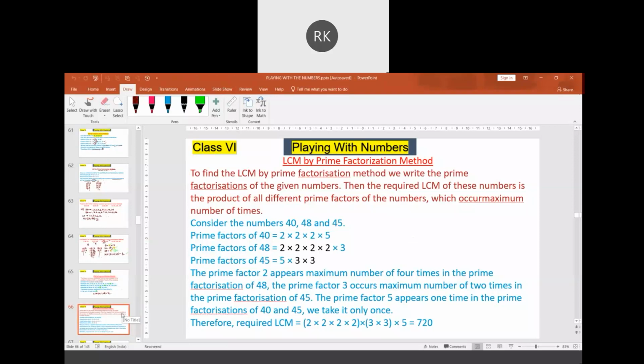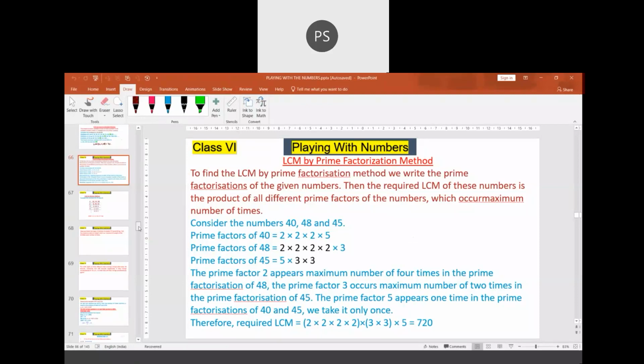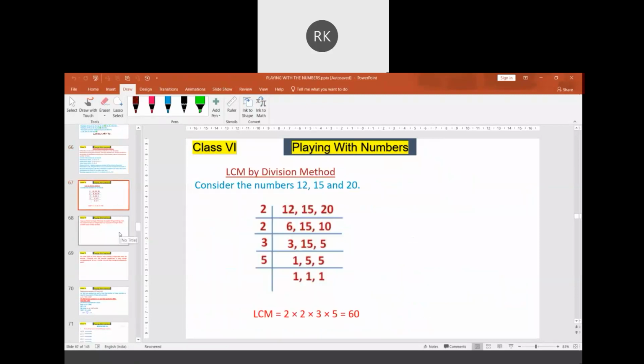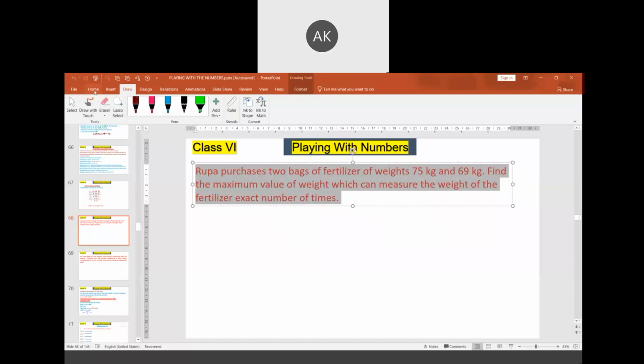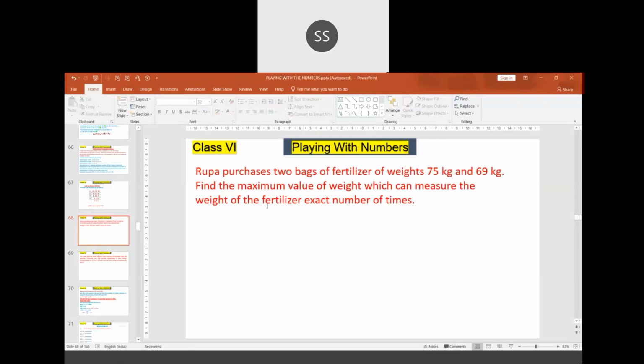Now it is visible. Prathamesh, can you see this? If only one of your friends is not able to see, sir, now it is visible. Yes, Pallavi, can you read it for me?